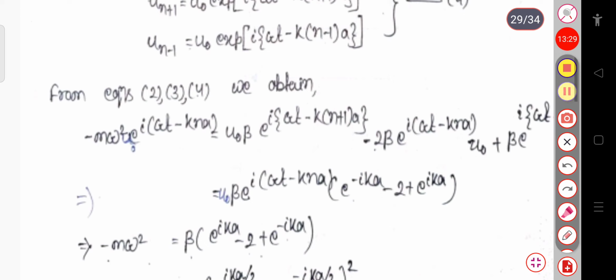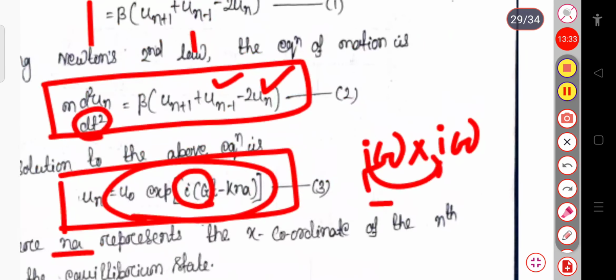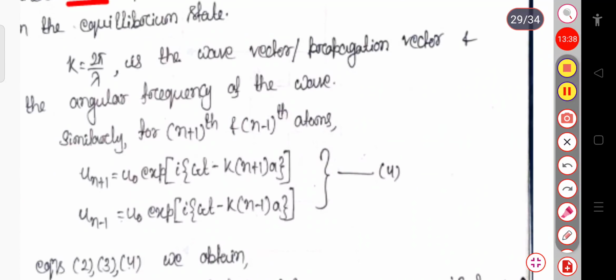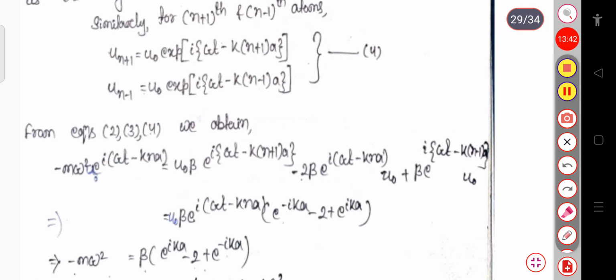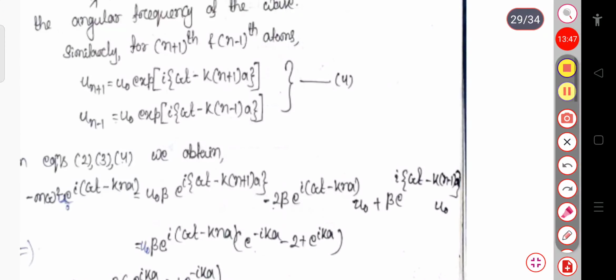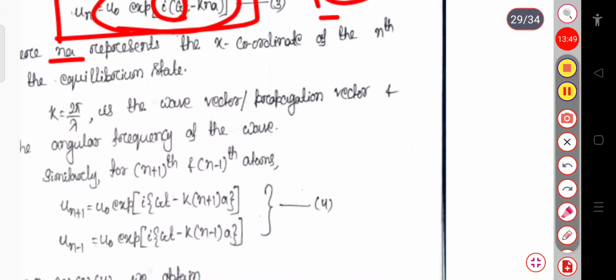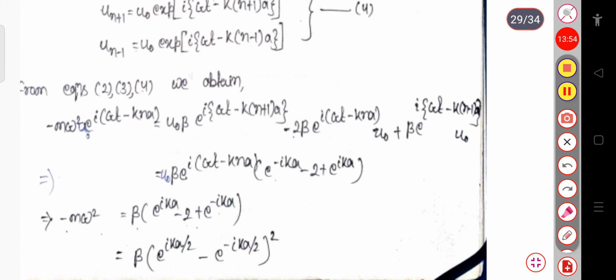Similarly, here we have beta into un plus 1. In place of un plus 1, you have to put the value from equation 4, and similarly un minus 1 minus 2 into un. After substituting all these values, you can see the u naught term and also the beta term are common, so we take them common.